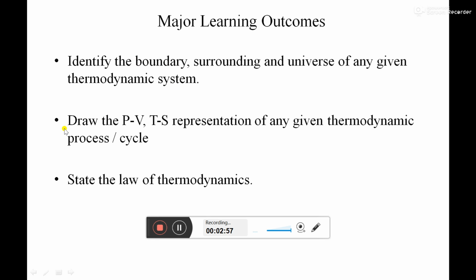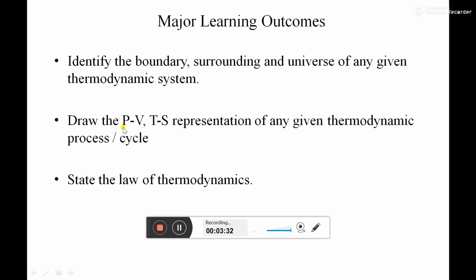After that, the student will be able to draw the PVTS representation of any given thermodynamic process or cycle. I think you have all drawn some 2D graphs on graph paper. Whenever we draw a graph, we should know the two characteristics we are representing on the horizontal axis and the vertical axis, or the x-axis and the y-axis. Similarly here also we are supposed to draw a PV or TS graph.